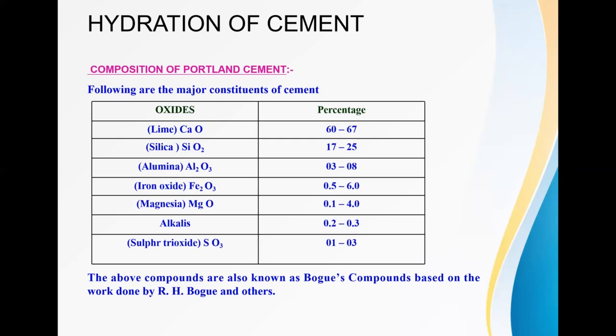Silica is another oxide, about 17 to 25% in cement. Alumina, that is Al2O3, has 3 to 8%. Iron oxide, 0.5 to 6%. Magnesia, that is MgO, 0.1 to 4%, and sulfur trioxide, 0.1 to 0.3%. Like this much of composition is present in the cement.